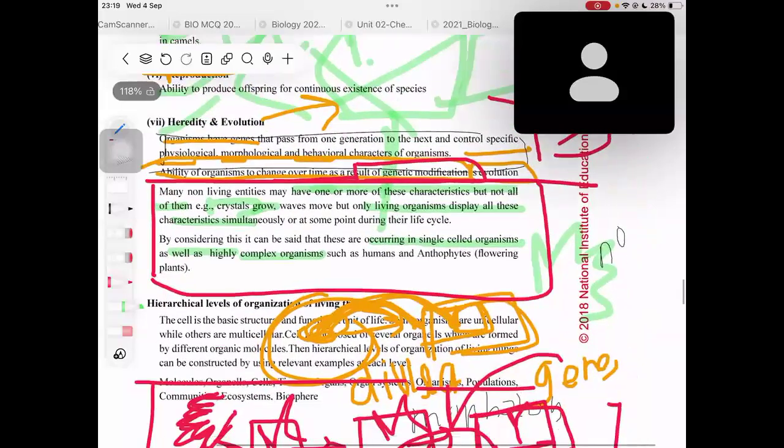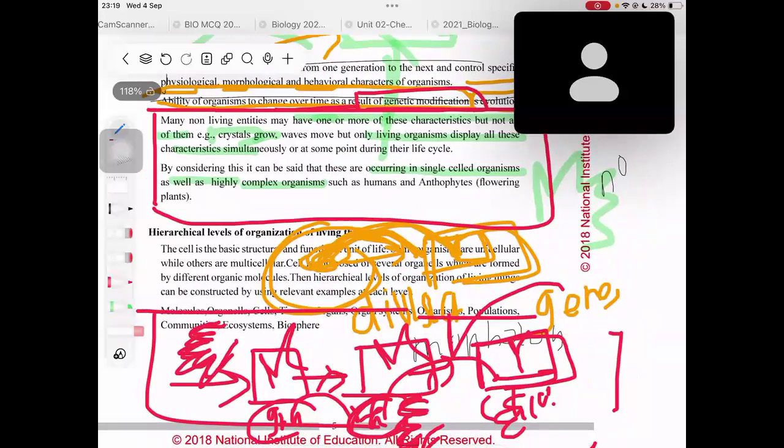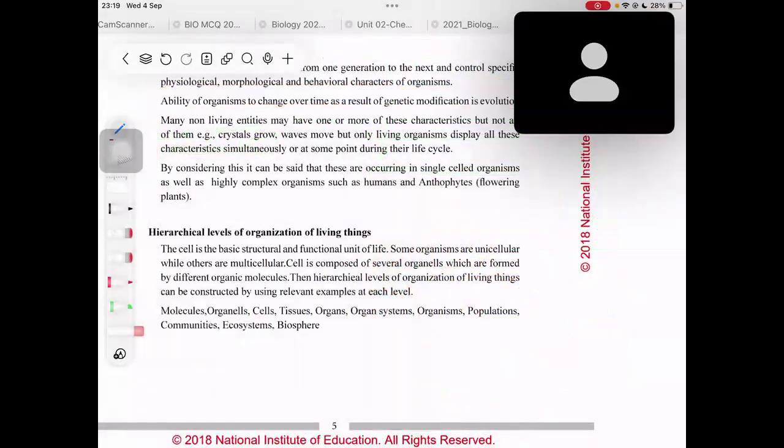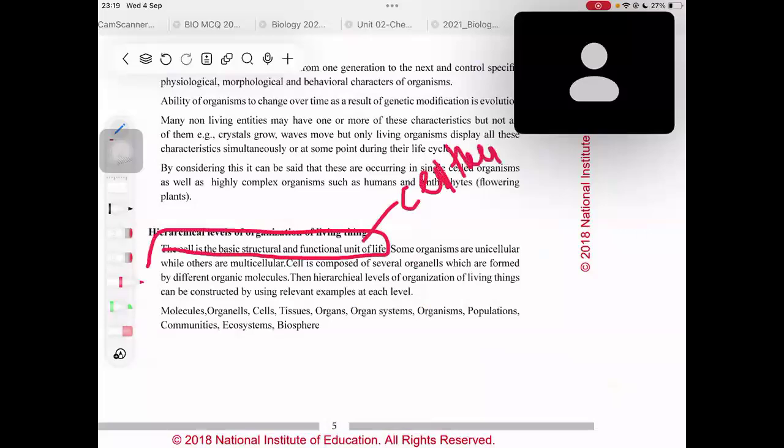Don't get scared. Now we are coming to the final part, which is the hierarchical levels of organization of living things. One thing you have to highlight here is that the cell is the basic structural and functional unit of life. We are learning this under the cell theory in Unit 2 as well.